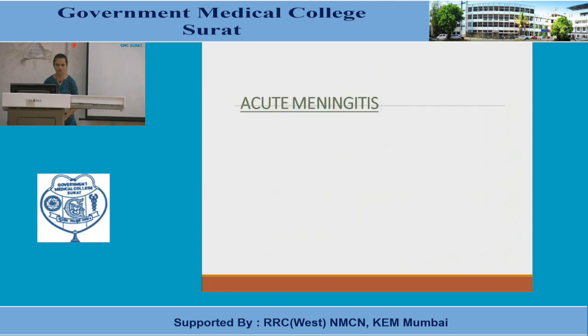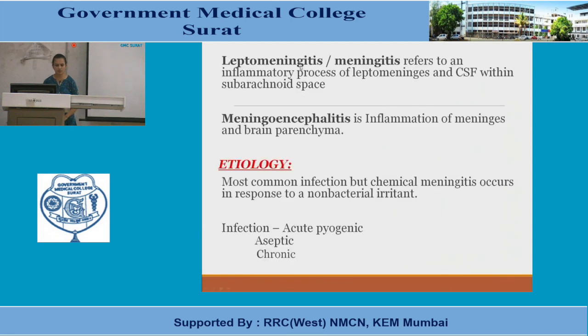Now words about acute meningitis. So we will be dealing with leptomeningitis, or meningitis, which refers to an inflammatory process of the leptomeninges. So there are two meninges: dura mater, and pia arachnoid, which is the soft meninges, and that's why they retain their name as leptomeninges. And the CSF is within the subarachnoid space.